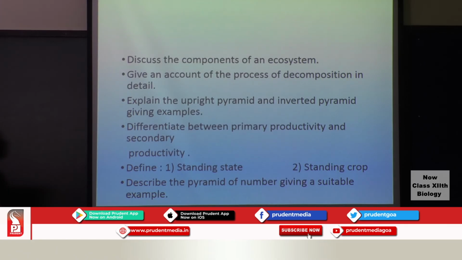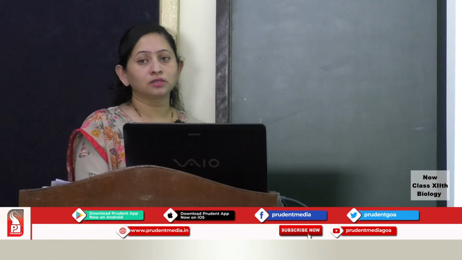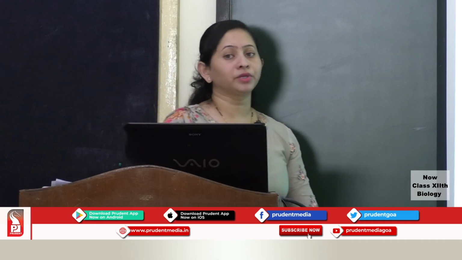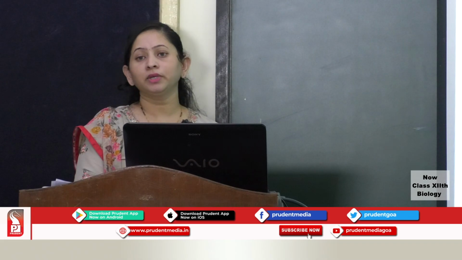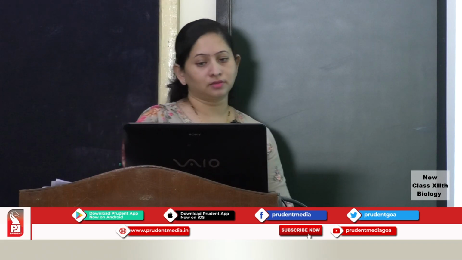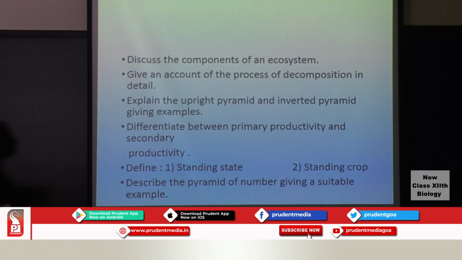Next, give an account of the process of decomposition in detail. You will have to speak about the definition of decomposition and come to all the 5 steps of decomposition, that is fragmentation, leaching, catabolism, humification as well as mineralization, and how the nutrients are released into the soil to be available to living organisms.